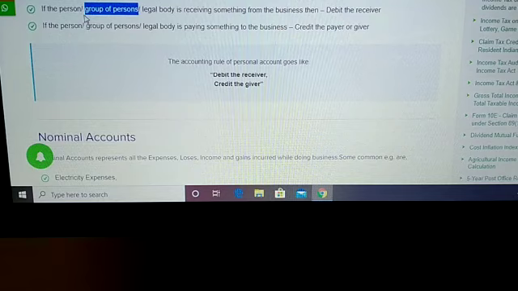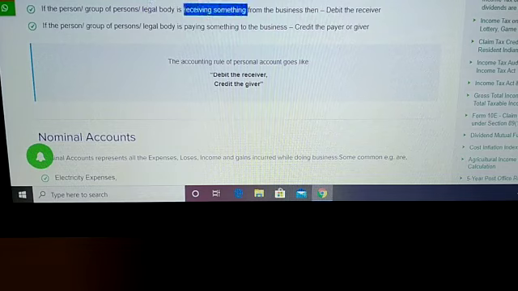These are groups of persons. A legal body has existence in the eyes of the law, or must be registered.